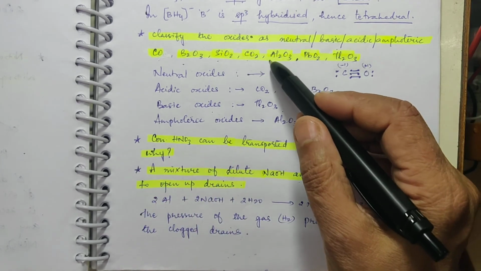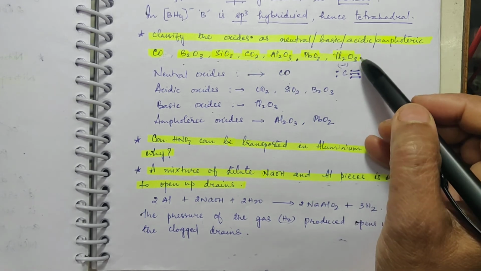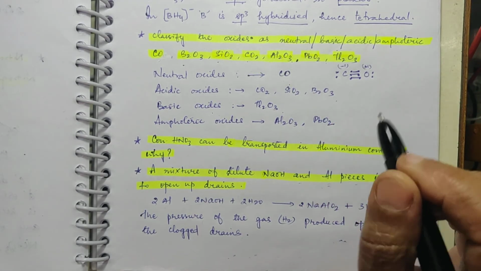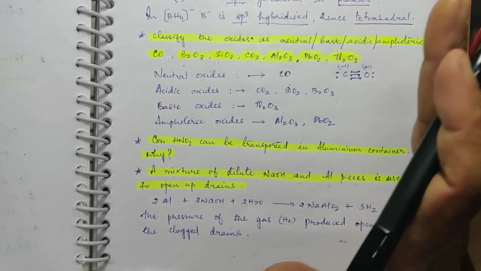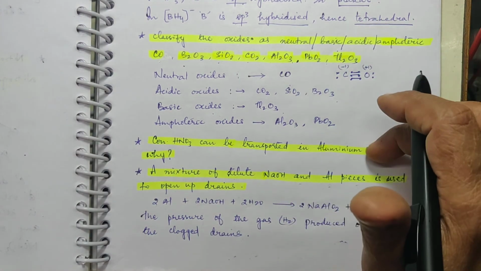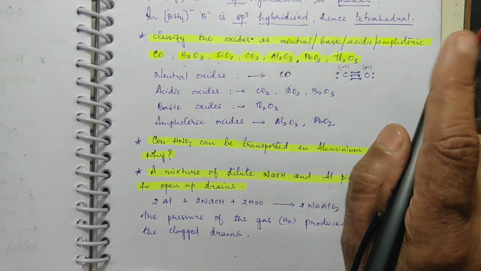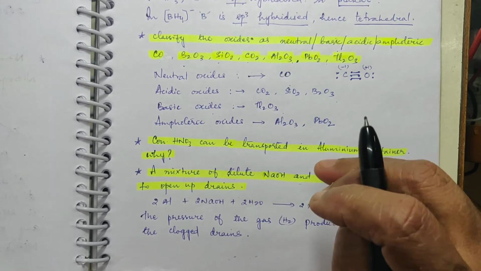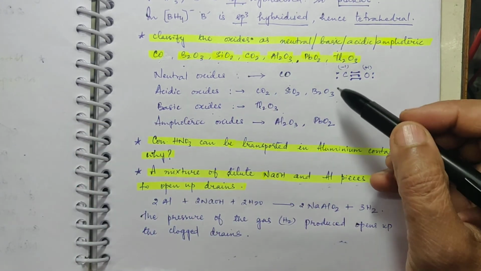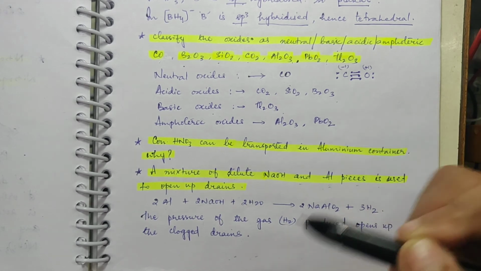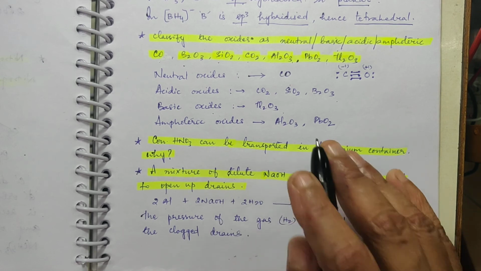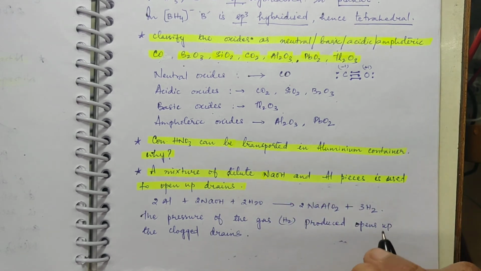Apart from that, Al2O3 and PbO2 both will show amphoteric character, because when you go to the carbon family, you are moving more towards non-metallic character. So even down the group, though metallic character increases, the basic character of oxides is not increasing that much, as you see in the case of s block. Is that clear? So PbO2 will show amphoteric character. It will show both basic as well as acidic character.